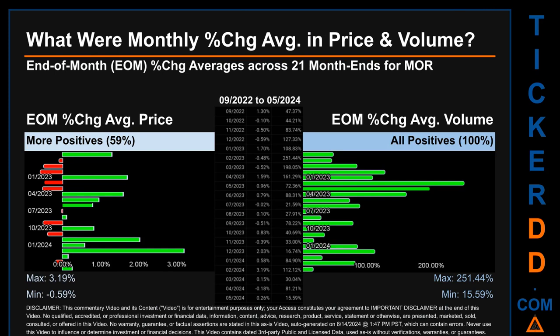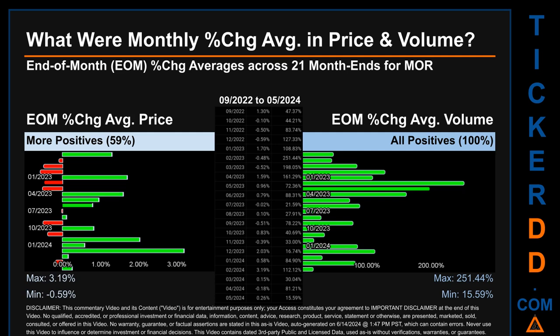What were end-of-month percentage change averages in price and volume for MOR? The monthly average of percentage change, in price and in volume, were calculated for each of the 21 month ends. That calculation took daily percentage changes and averaged them for each given month. If a month end came out negative, then it means that the month summarily saw a negative change.